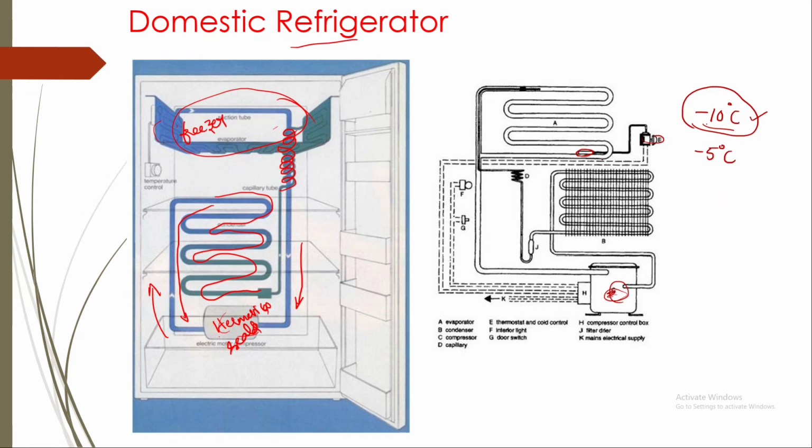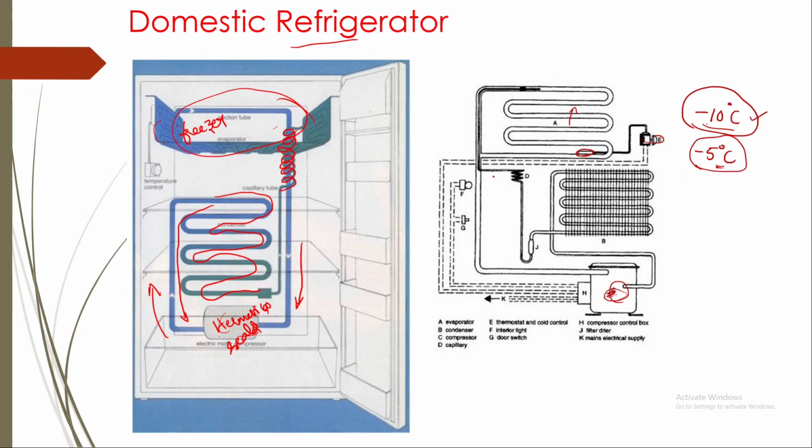After the refrigerant flow stops, the temperature in the evaporator will start to increase. After increasing up to minus 5 degrees centigrade, this thermostat will sense the temperature, and it will again start the compressor, and the cooling process will continue.